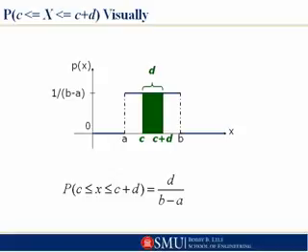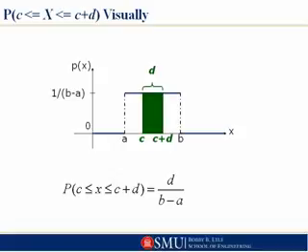The probability that it falls between 2 and 4 is 1/2. It's the same probability that the random variable falls in that range. 7 minus 3 is 4, so 2 over 4, yes. Any of those subintervals would have the same probabilities.